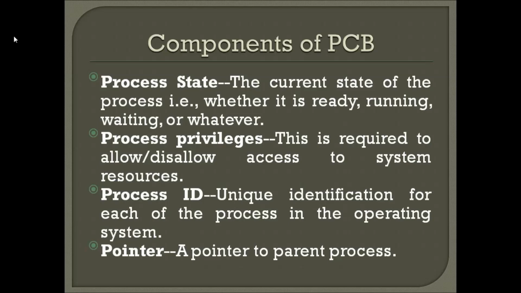So what is a process state? This is the first section in the PCB. It holds the current state of the process. I told you a process can move from one state to another, that is running state, ready state, start state. A process can be in any one of those states, and those details will be recorded in this process state. For example, you can see the current state of the process, whether it is ready, running, waiting, or whatever. These details will be recorded or saved in this process state.